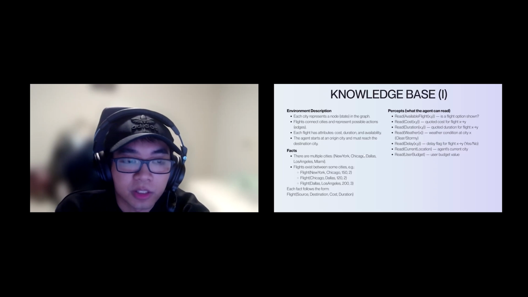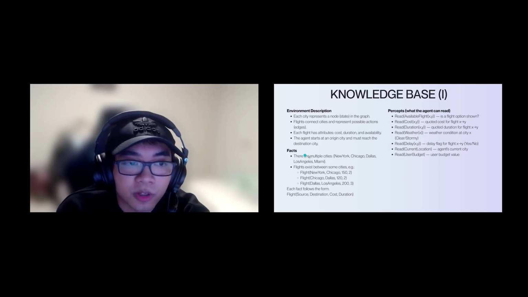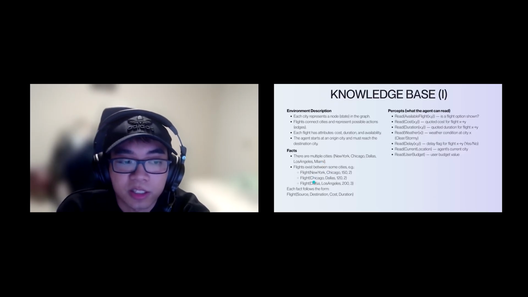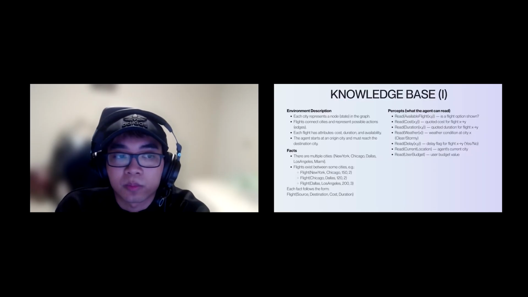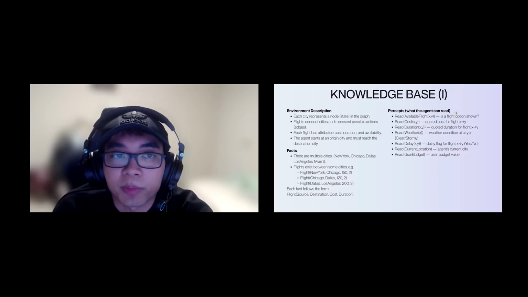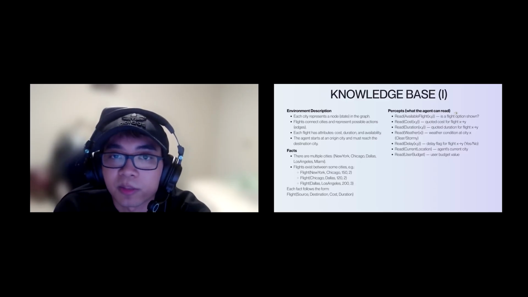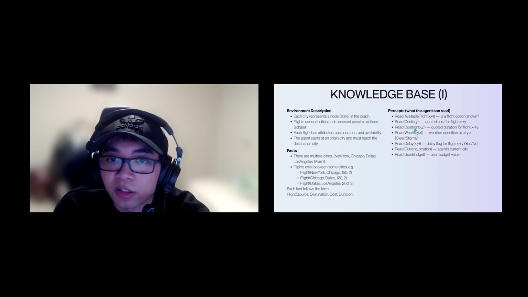Looking at the facts, we can see a couple of examples. If the options are New York, Chicago, Dallas, Los Angeles, and Miami, we can see that flights exist between New York and Chicago, Chicago and Dallas, and Dallas and Los Angeles. Each fact follows this form: source, destination, cost, and duration. On the right side of the slide, we can see the percepts, or what the agent can read. From these 7 options, the agent can read flight availability, cost, duration, weather, delay, current location, and the user's budget.